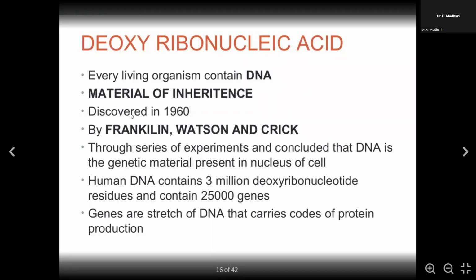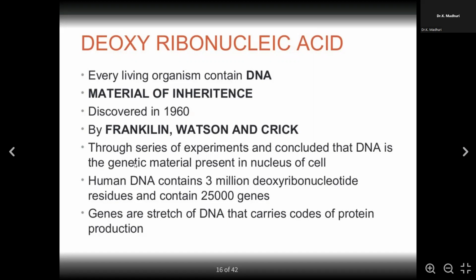And Franklin is a lady who is behind the structure of DNA. Through a series of experiments, they concluded that DNA is a genetic material which is present in the nucleus of the cell. They conducted n number of experiments stating that this is the DNA which has been inherited from one cell to the other cell, and one generation to the other generation.